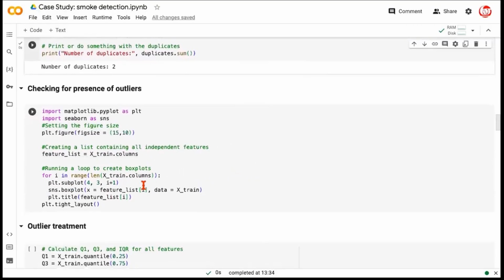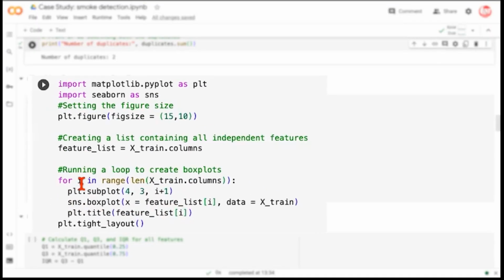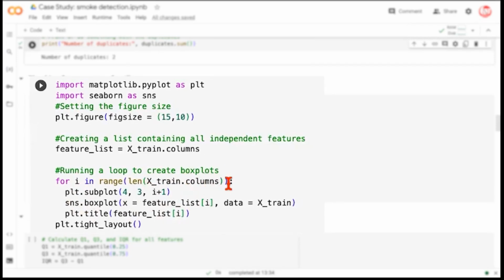For this, since we have 12 variables as we saw earlier, we'll be dividing a plotting area into 4 rows and 3 columns. That will be sufficient for placing 12 plots. And then we are using index i+1 to indicate the index of the plot. We create box plots and dynamically update the titles as per the name of the feature. So when we say feature list, index i, this i is going to take values from 0 up to the length of this list minus 1. 0 to n-1. If we have 12 features, it'll take values from 0 to 11 because indexing in Python works from 0. It'll show the box plots for all the features.